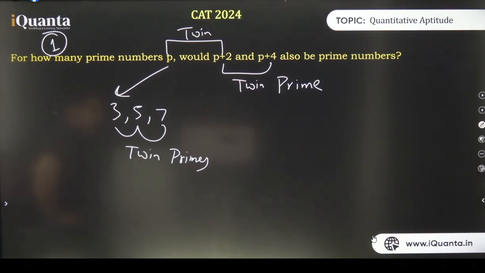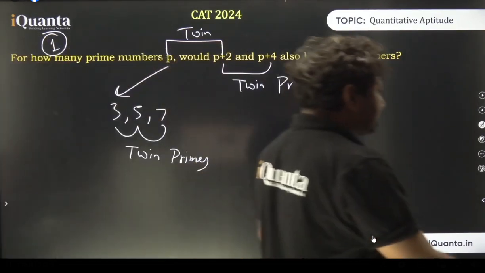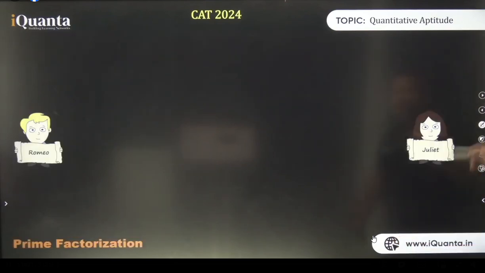Yeah, Vidushi, the statement is there's only one condition in which you will get three consecutive twin primes, that is 3, 5, and 7. Nothing else. So it's not even a question, it's basically a concept builder. What I discussed, I just tried to revise it through this question. Okay, coming to the next one.